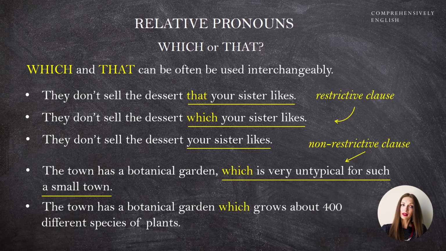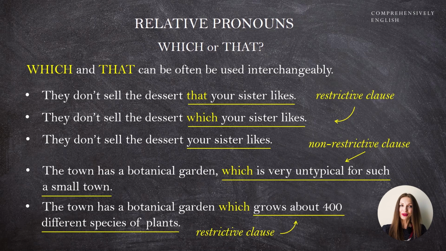Now, the town has a botanical garden which grows about 400 different species of plants. In this case, that introduces a restrictive clause. This information, which grows about 400 different species of plants, cannot be separated from the sentence, which points back to a particular word in the sentence.